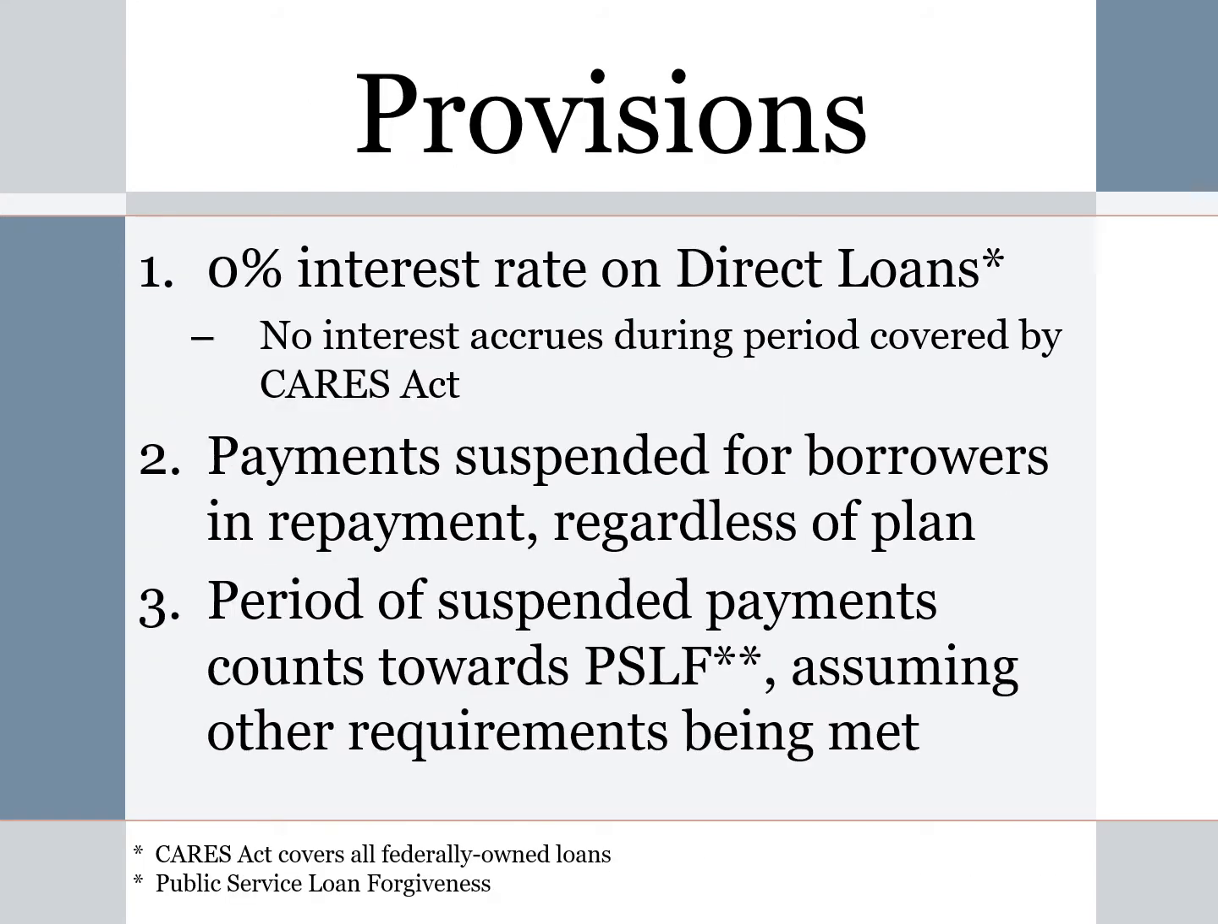Let's look at three provisions in the CARES Act. Number one, a zero interest rate on all federal direct loans, including any direct loans you had in college and perhaps a post-bac program. That means no interest accrual during the period of time covered by the CARES Act. So whatever your balance was on your direct loans March 13 of 2020, it will be exactly the same balance on September 30, 2021. Pretty remarkable.